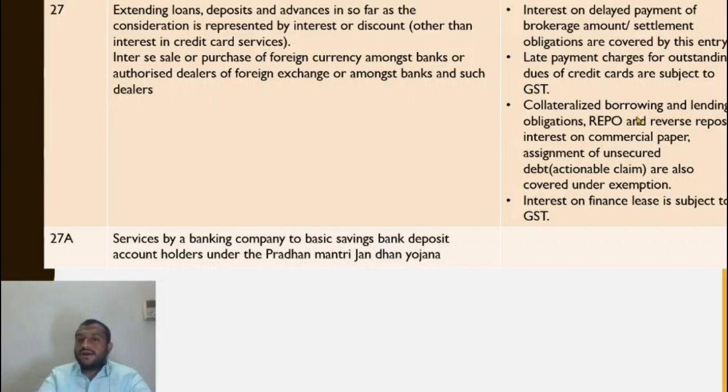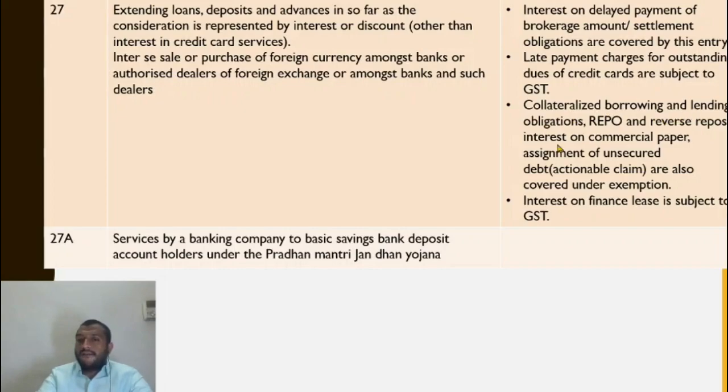Collateralized borrowing and lending obligations, repo and reverse repo. If the bank borrows from the Reserve Bank of India, a certain percentage rate is fixed, it is called repo rate. And if the bank gives something to the Reserve Bank of India, it is called reverse repo rate. So that is also in the nature of interest. So that is also covered by the exemption notification.